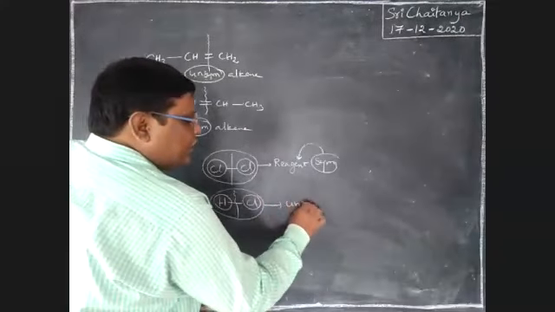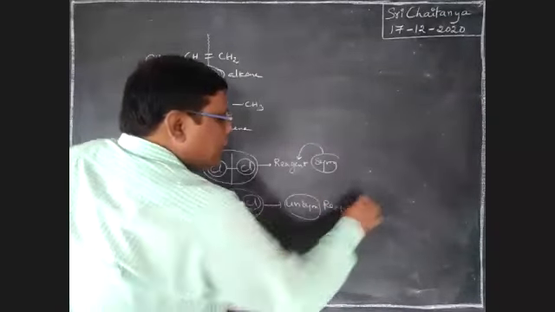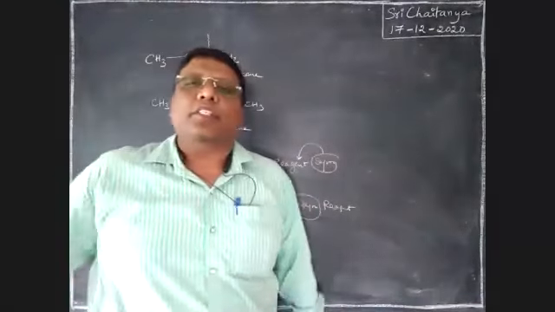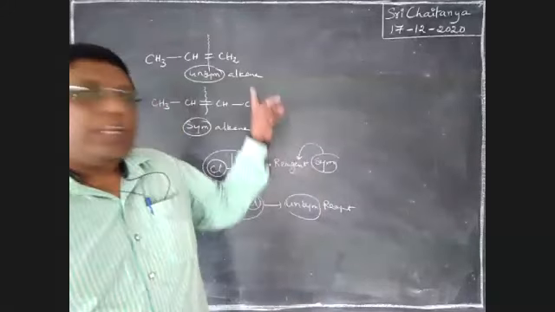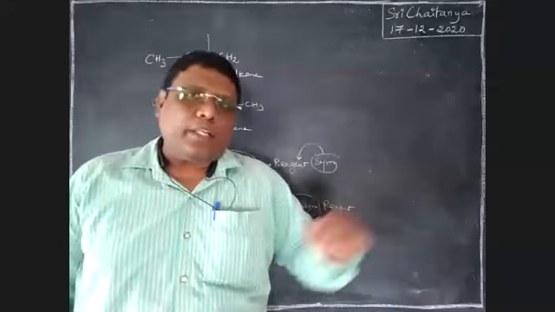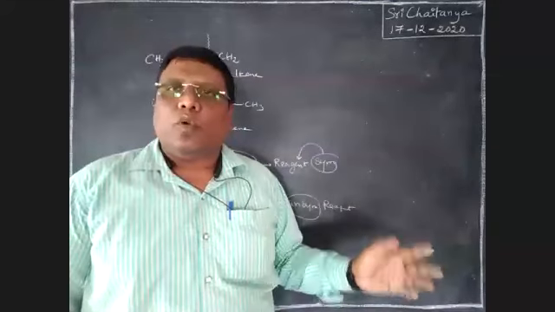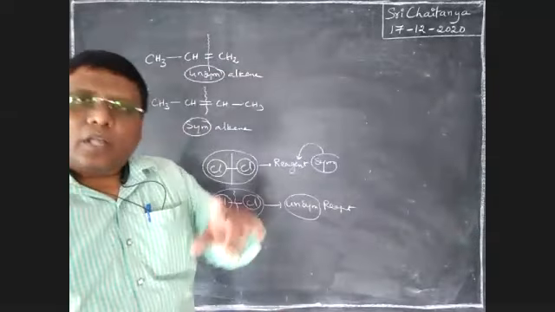Now this is an unsymmetrical reagent. Reagent means that which is added to the C double bond. Symmetrical reagent and unsymmetrical reagent. Symmetrical alkene and unsymmetrical alkene. We are going to discuss only alkenes, not alkynes. Don't consider that. Alkenes. Okay.